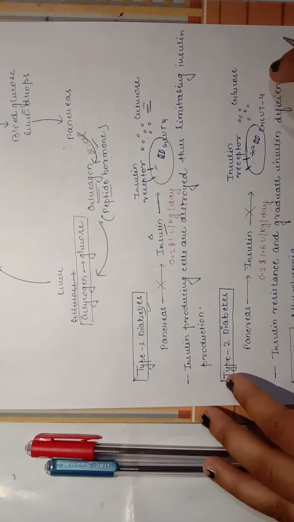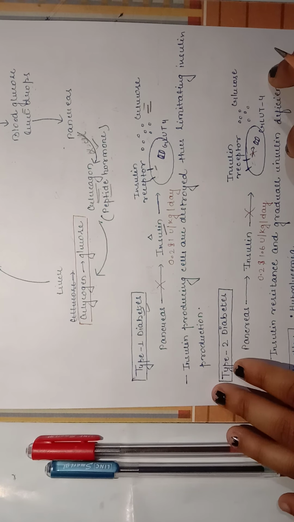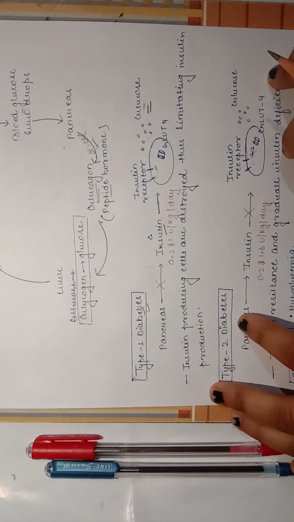There are two types of diabetes mellitus: type 1 diabetes and type 2 diabetes. Type 1 is also known as insulin dependent diabetes, and type 2 as non-insulin dependent diabetes.